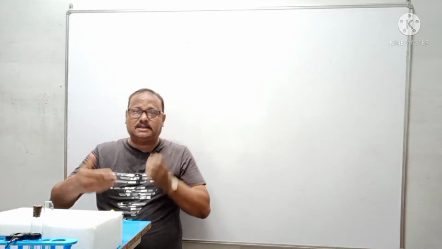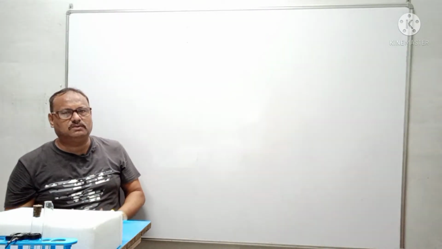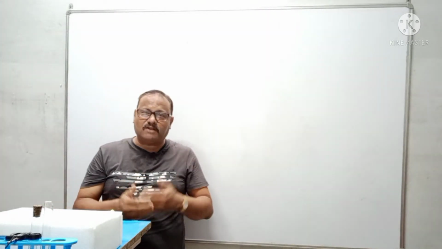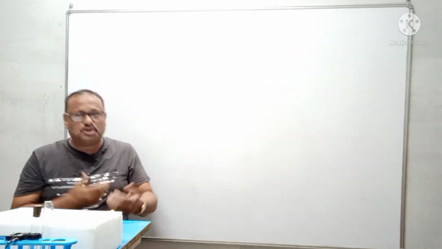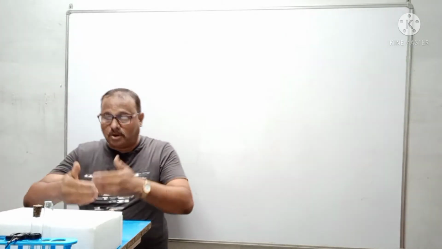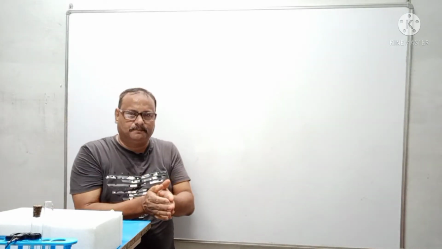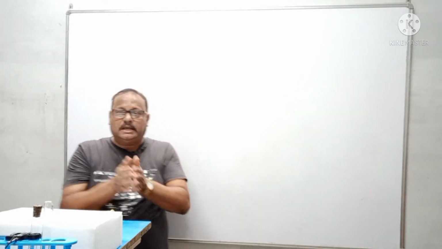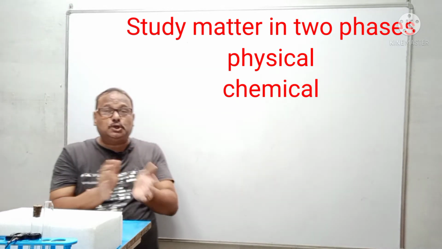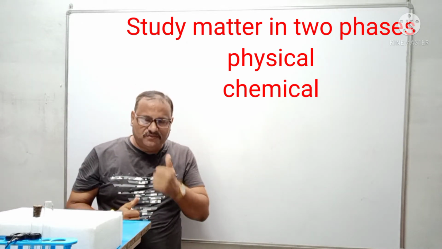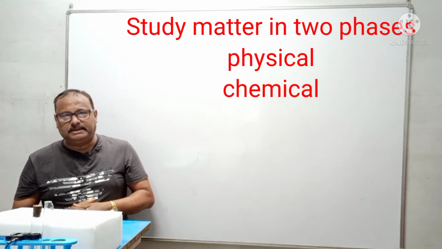But with advancement of chemistry and with the advancement of the technology, with the advancement of equipment build up, more research was started, and we came into the modern chemistry, the branch that deals with the study of matter. Now, when we study matter, we study in 2 phases. One we call physical and one we call chemical.